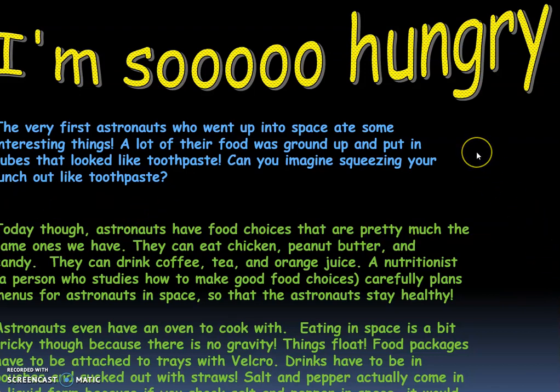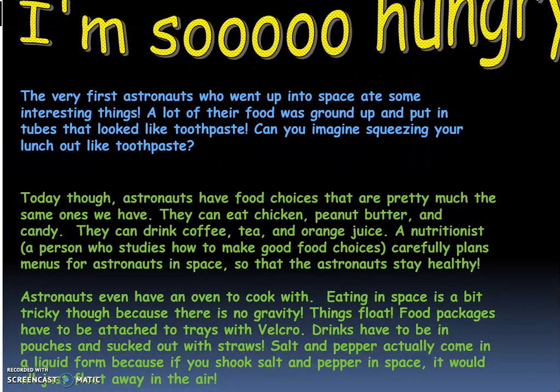Today, though, some astronauts have food choices that are pretty much the same ones we have. They can eat chicken, peanut butter, and candy, or what we'd call sweets. They can drink coffee, tea, orange juice. A nutritionist, a person who studies how to make good food choices, carefully plans menus or food choices for astronauts in space so they can stay healthy, and most importantly, they can eat the things that are really important for staying alive. Astronauts even have an oven to cook with.